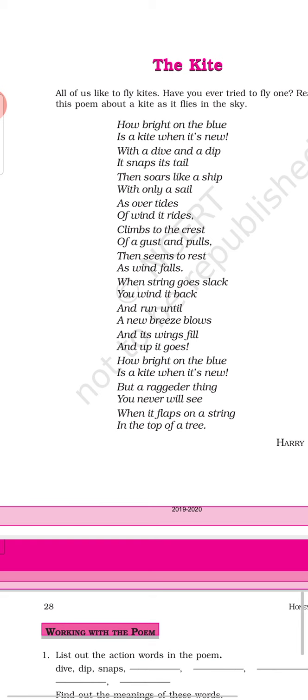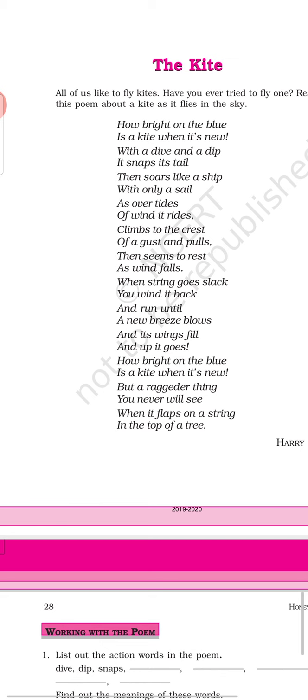It is here the poet has compared it. He has used the simile like a ship. So he's comparing how a ship is moving in the sea, in the same way the kite flies up in the sky with only a sail. Here the sail is the cloth which is used on the ship, which catches the wind. When the wind blows, that cloth pressurizes or pushes the ship to move ahead. In the same way, when the wind blows, the kite flies high in the sky.